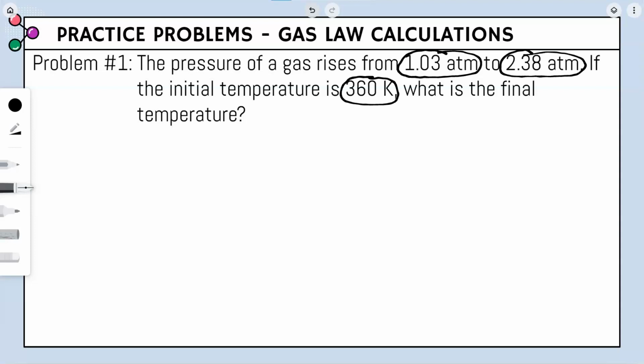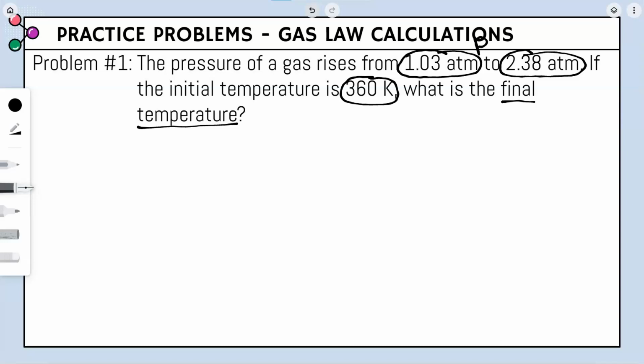Now, the problem is always going to tell you what to solve for, and when we figure out what to solve for, we're going to underline it. Okay, so we just previously talked about that pressure is ATM, volume is liters, L, and temperature is Kelvin, K. So looking at our three circles, we've got to figure out what variable they are: pressure P, volume V, or temperature T. Looking at our first circle, 1.03 atm, atm is a unit for pressure, so we have variable P.